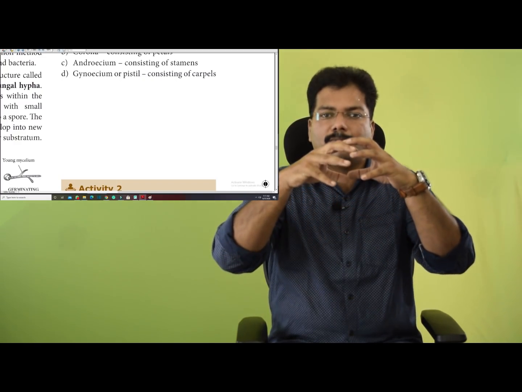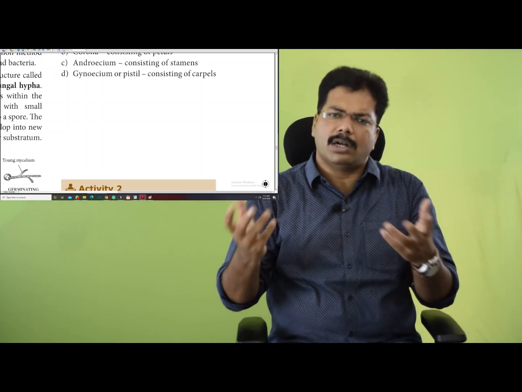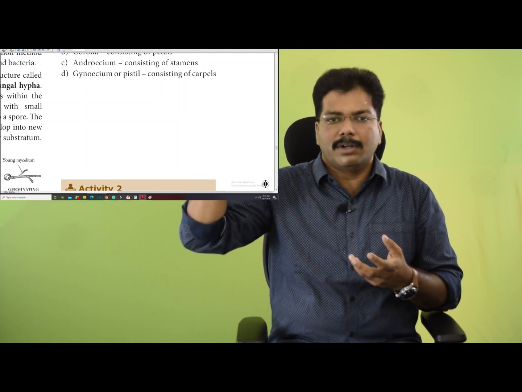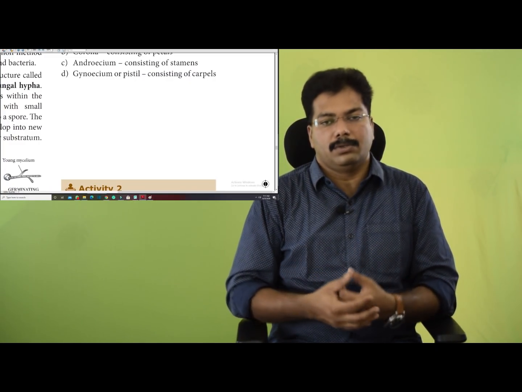The sporangium will burst open, and these spores will spread through air, water or any medium. When a spore falls on a favorable condition, it will start growing into a new Rhizopus. A new Rhizopus mycelium will start growing from that spore, and later this will enlarge itself into hyphae. This type of reproduction through spore formation is called asexual reproduction.